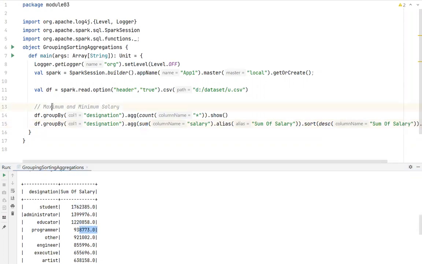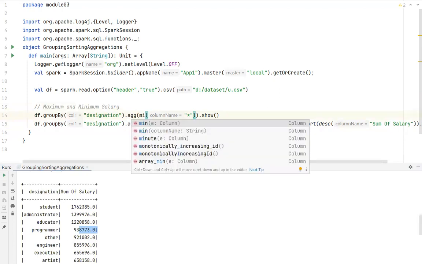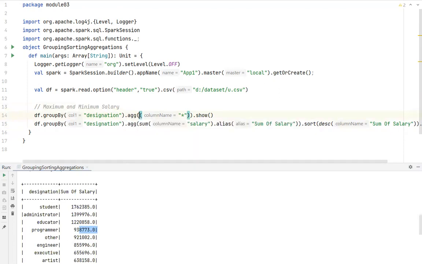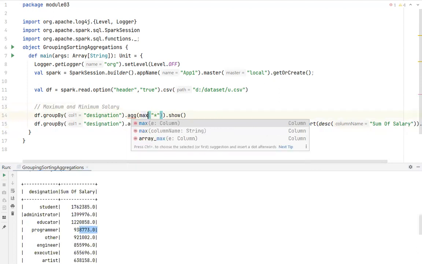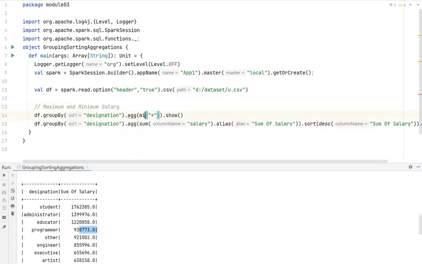Like this, you can also do max and min. Instead of count, you can invoke the method min. For max, you can invoke the function called max. Like that, you can invoke different aggregation functions. Is it clear, guys? Any questions yet? Any questions here, guys? Anybody?